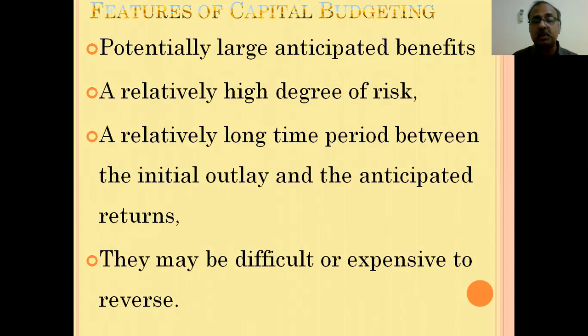So these are the features of capital budgeting. First one is potentially large anticipated benefits. The second one, a relatively high degree of risk. The third one is a relatively long period between initial investment and anticipated returns. And the last one is that it may be very difficult or very expensive to reverse.